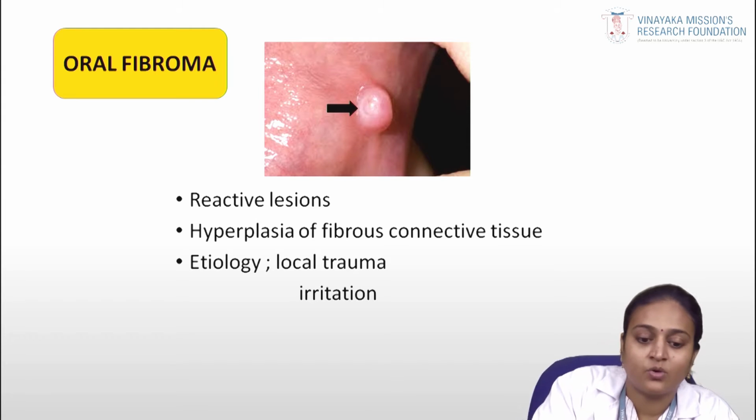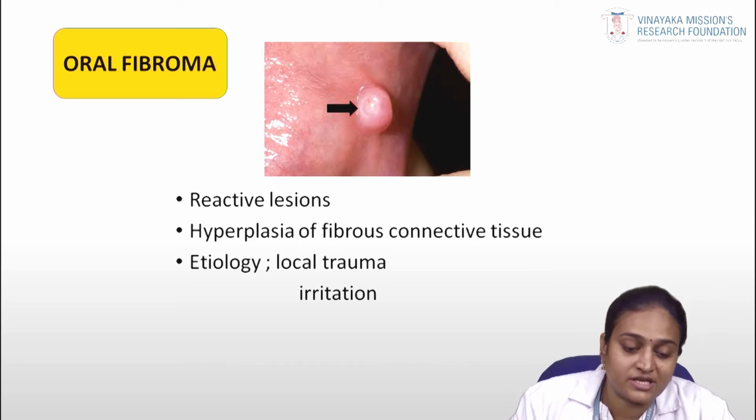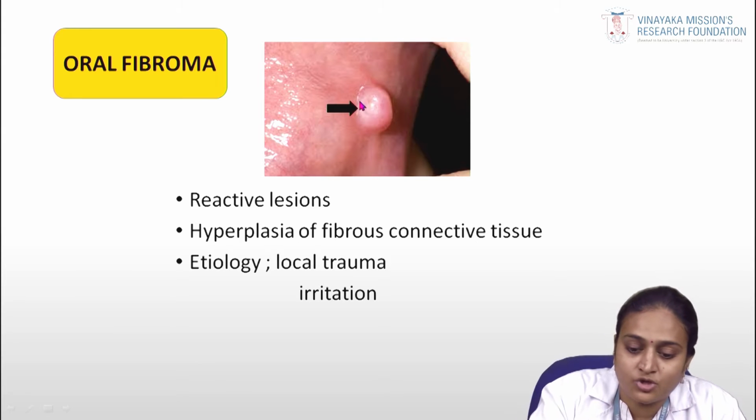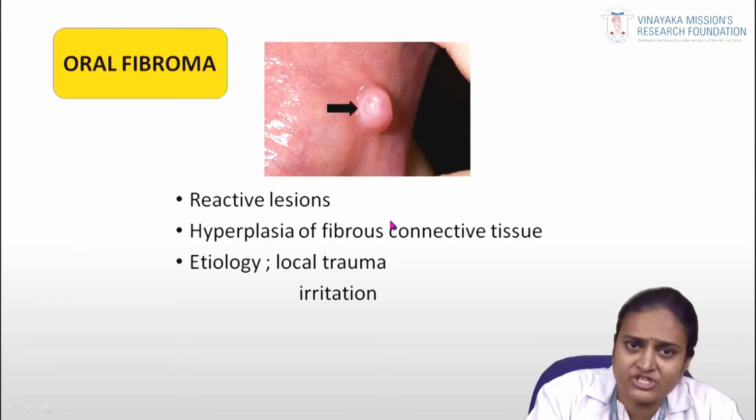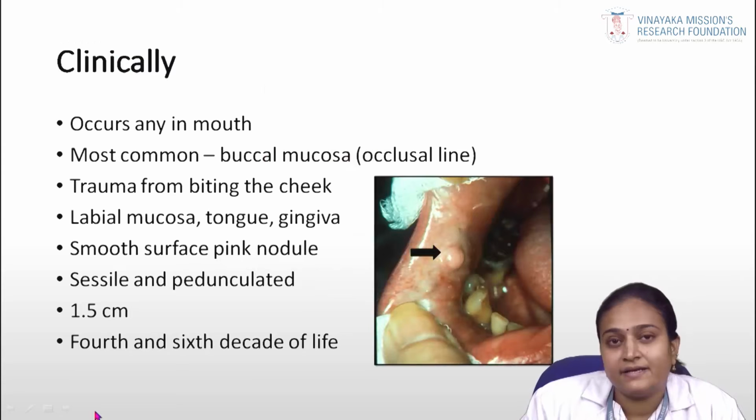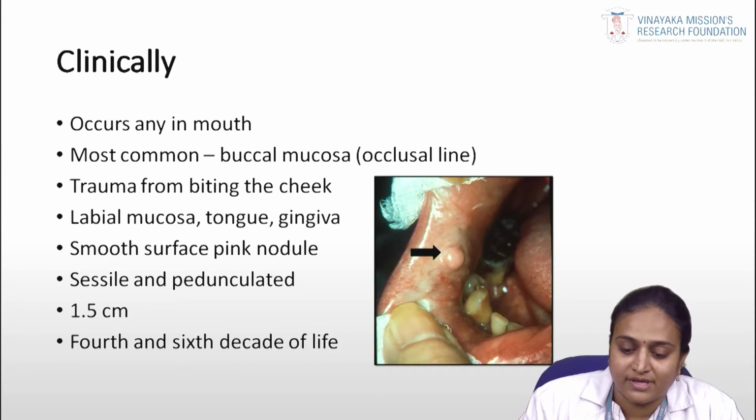Describing the features. Coming to the benign lesion, that is the oral fibroma. Here you can see the oral fibroma of the oral tissues. This is basically a reactive lesion, a hyperplastic fibrous connective tissue. The main etiology of oral fibroma is local trauma or irritation. Clinically, it can occur anywhere in the mouth.